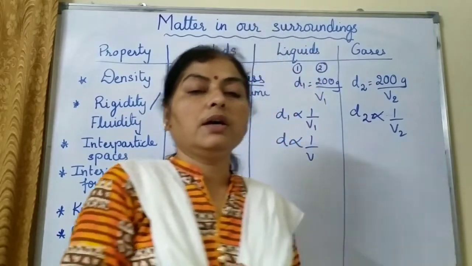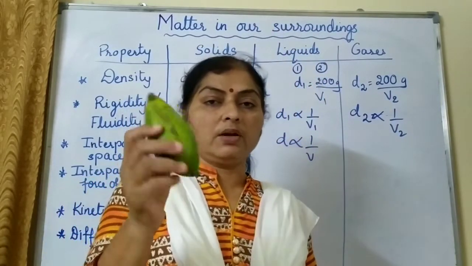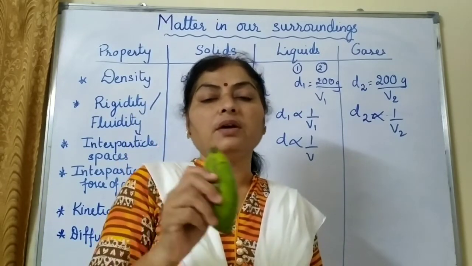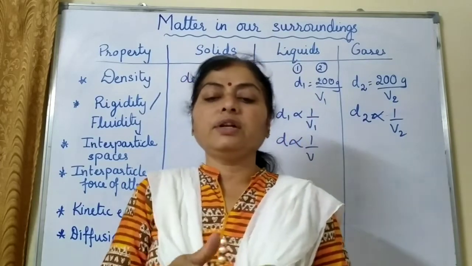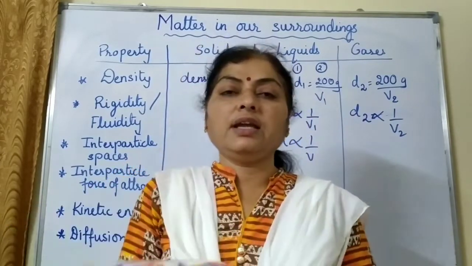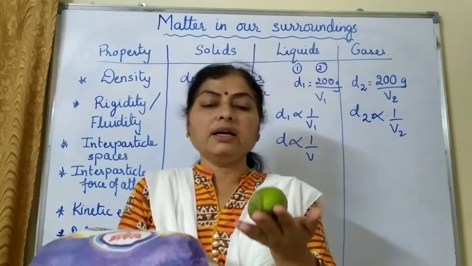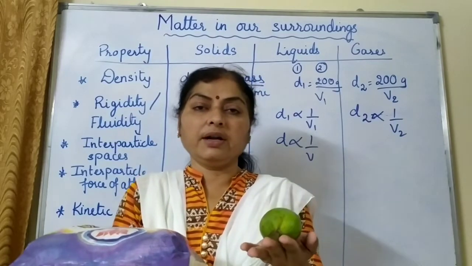Here I have a 200 gram mango. Today only I have purchased it, and I have got it weighed from the vendor, and its weight is 200 grams. Now children, just see, in one hand I have puffed rice 200 grams, and in the other hand I have a mango of 200 grams.